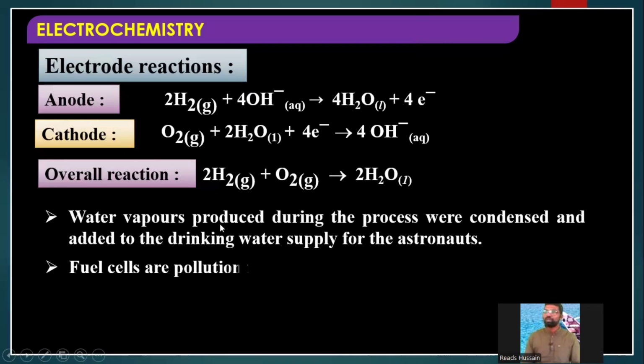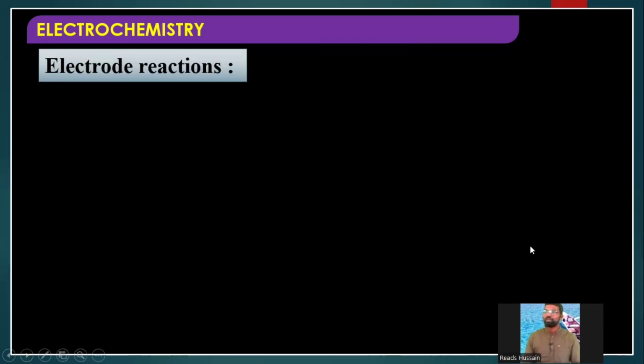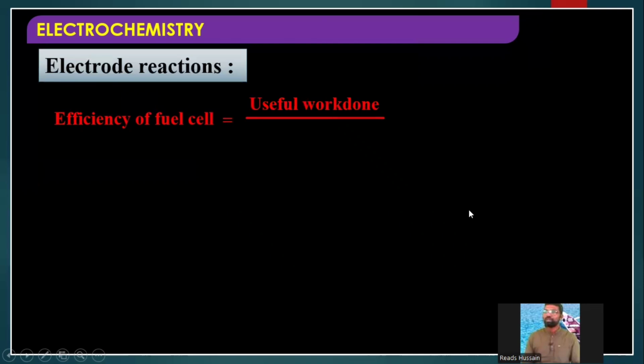Next, water vapors produced during the process were condensed. Condensed means cooled, and added to the drinking water supply for the astronauts. Fuel cells are pollution free. They do not give any pollution to the environment. Right?